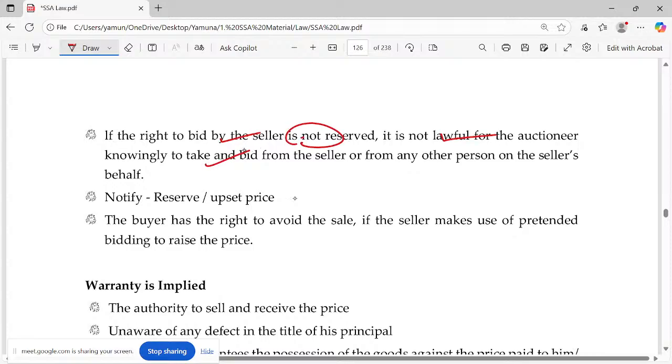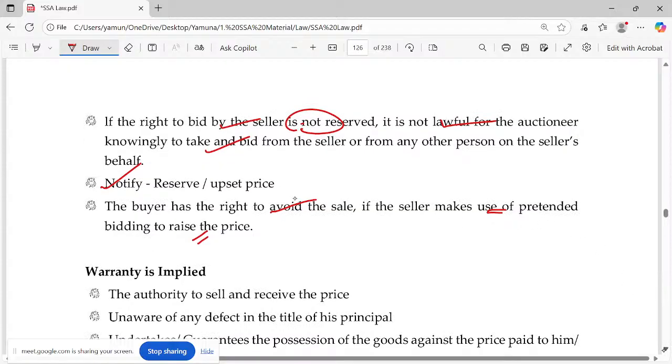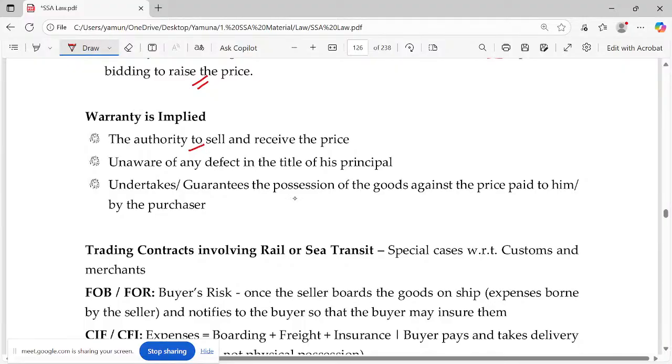With the auctioneer, probably he can take any price. Reserve price, no. If there is a reserve price, it has to be actually notified. Then the buyer has the right to avoid the sale if the seller makes use of pretended bidding to raise the price. If the seller is using the puffers. Okay. Warranty is implied. Yes, the authority to sell is implied. To receive the price is implied. Yes, please make a note of it. The auctioneer is unaware of any defect in the title of his principal. Okay, so he becomes the agent.